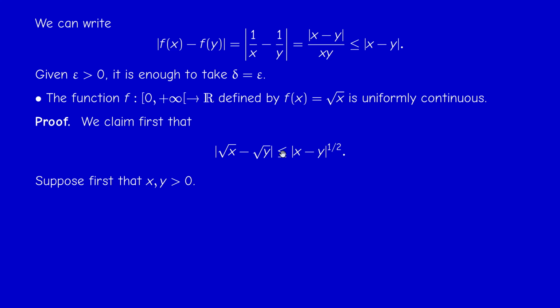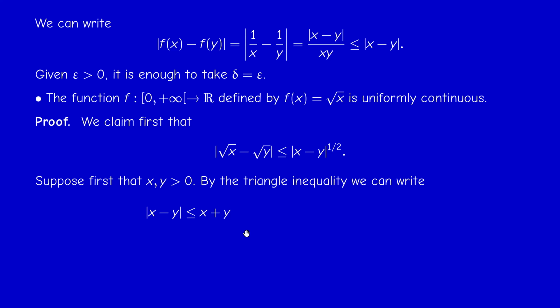It's enough to prove this for x and y strictly positive, because if y is 0, I get equality, or if x is 0, I get equality, and if both are 0, I get equality. So it's enough to prove it for x and y both positive, because I need to divide now. First start with the triangle inequality.